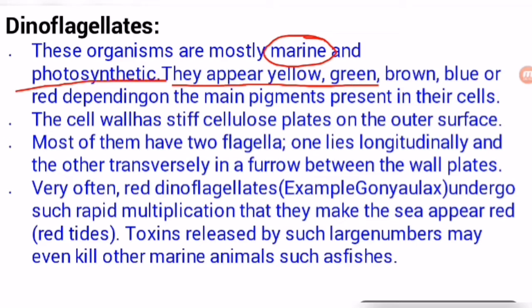They appear yellow, green, brown, blue or red depending on the main pigment present in their cells. Pigment means a chemical which has color.